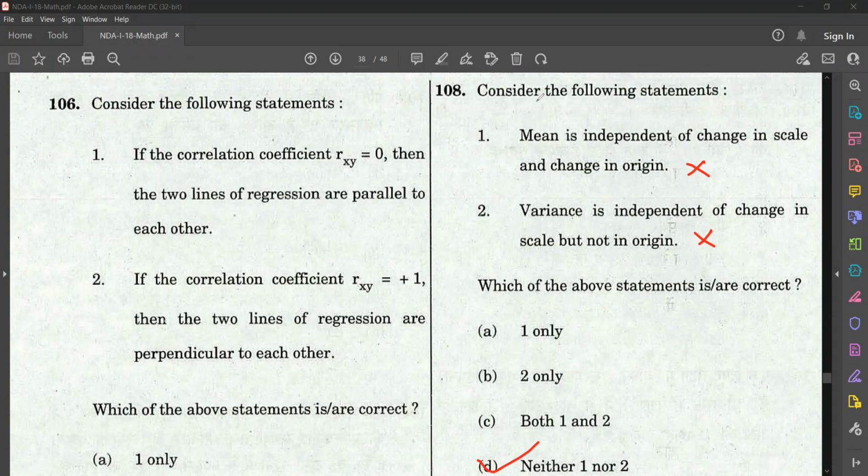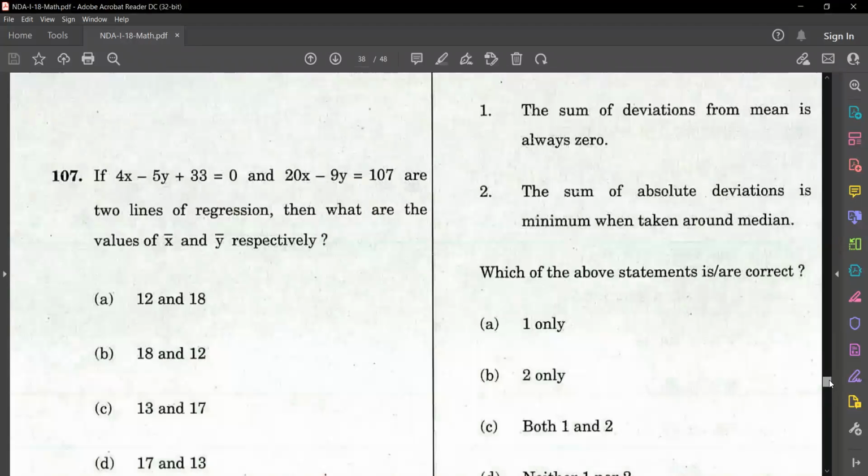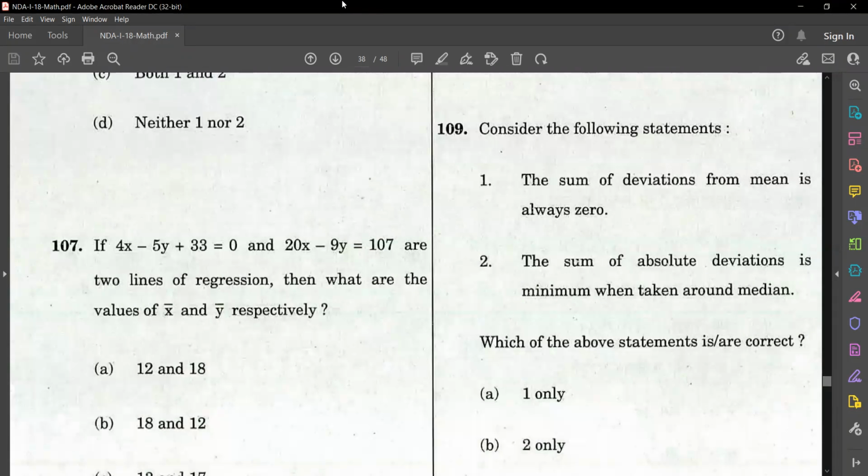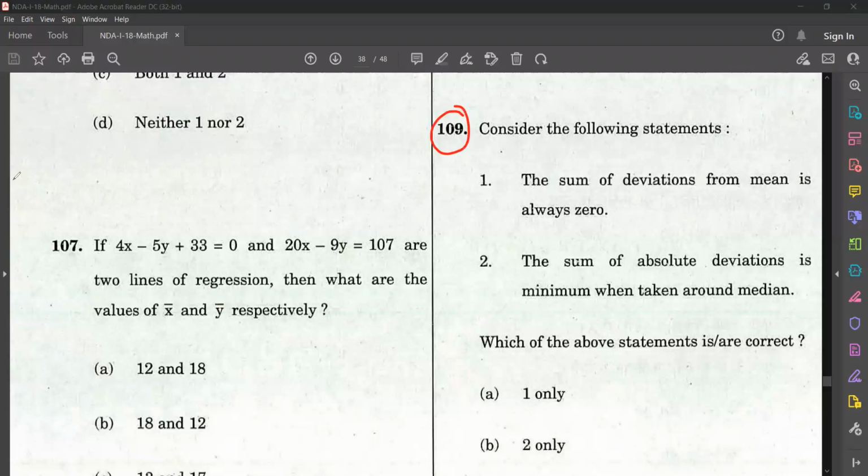Okay, so let's go to question number 109. Consider the following statements. The sum of deviations from mean is always 0. That is the first statement. Next statement: sum of absolute deviations is minimum when taken around the median. All of you read the statements very clearly and answer.